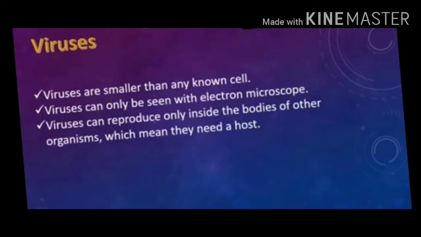Next group is viruses. Viruses are smaller than any known cell. Viruses can only be seen with an electron microscope. Electron microscope is a type of microscope which is used to see very minute particles. Viruses can reproduce only inside the bodies of other organisms, which means they need a host. Host means the body of other organisms. They reproduce only inside the bodies of other organisms because viruses are non-living outside the body and they can become living inside the host body.